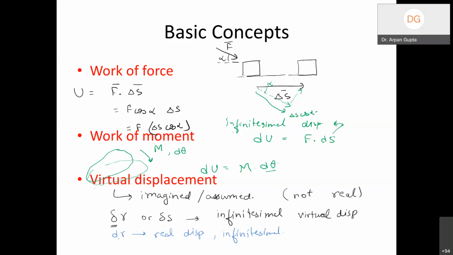When I say dr or ds or dx, it is a real displacement that we are talking about. They are again infinitesimal, but these are real displacements. However, when we talk about delta or virtual things, we'll talk in terms of delta r or delta s. So these are assumed displacements; they are not real. However, one thing that is common is both are first order differentials.